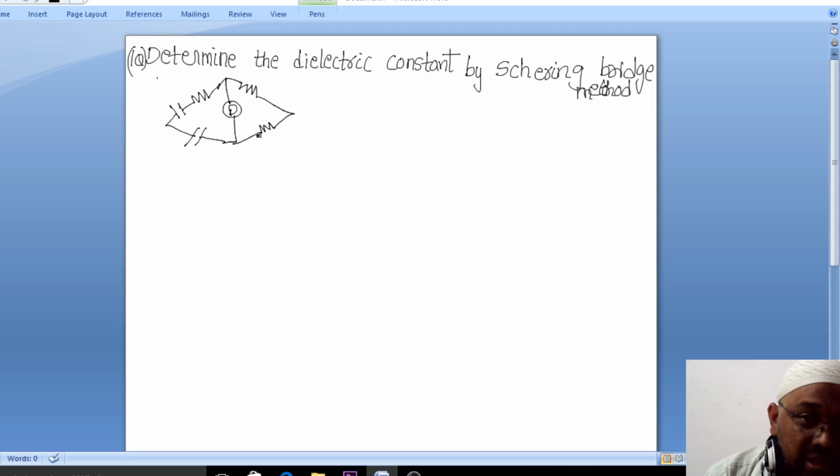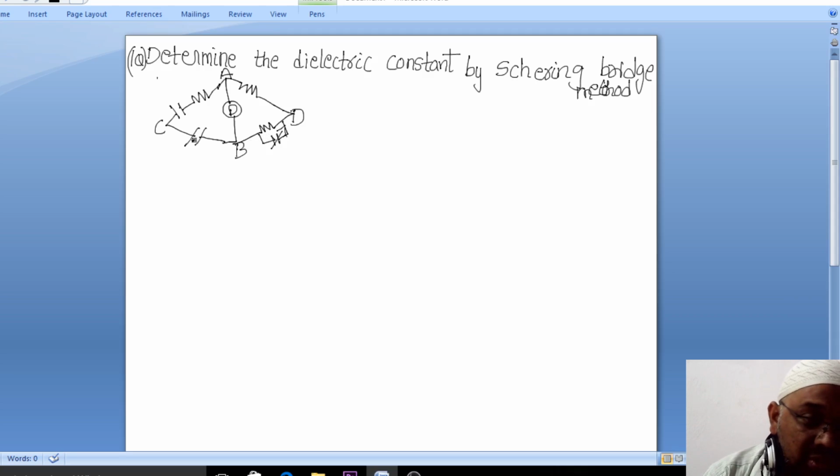I think that you got a very clear idea. The only difference is that other than the resistor, you will find the capacitor, right. This is also the variable capacitor that we are using here. So here, first of all, this is a type of Wheatstone bridge. Now, first we will mark A, B, C, D, right. So we will say this is A, this is B, this is C, and this is D, right.